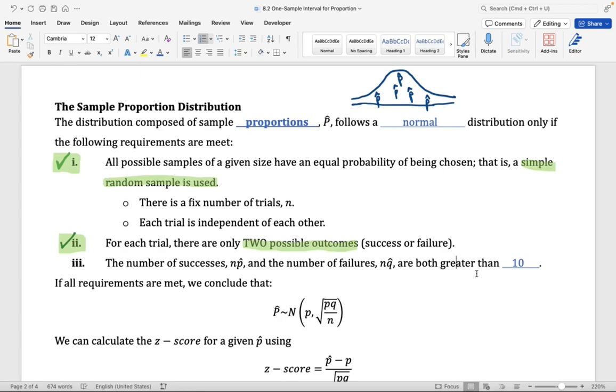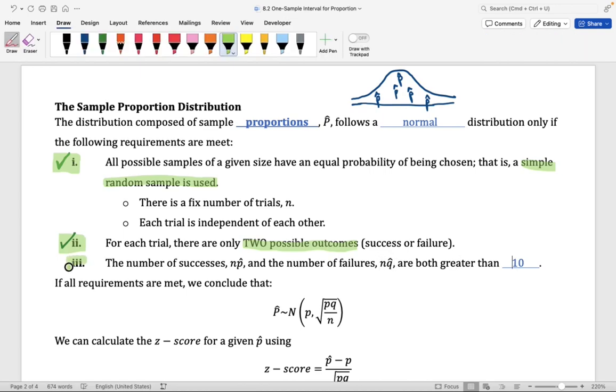For example, if success is defined as someone who does support a new law and failure is defined as someone who doesn't support the new law, we are saying that within your sample, you need to have at least 10 people that said, yes, I do support the new law, and at least 10 people that said, no, I do not support the new law. That is all we're saying. That is what we're saying when we say n times p hat and n times q hat have to be greater than 10. Now, you can assume that this condition is true for the problems that you're going to see in this class.